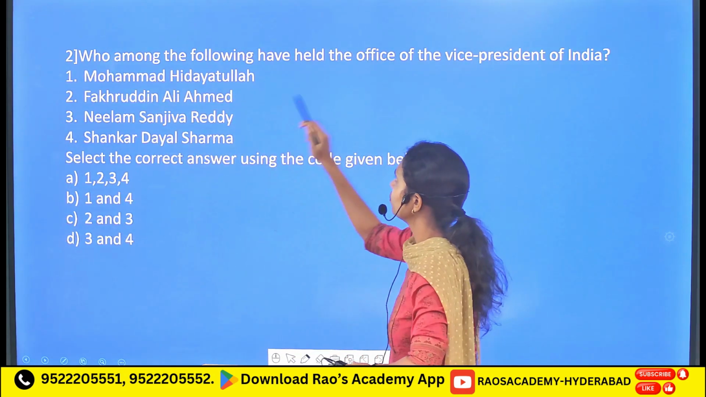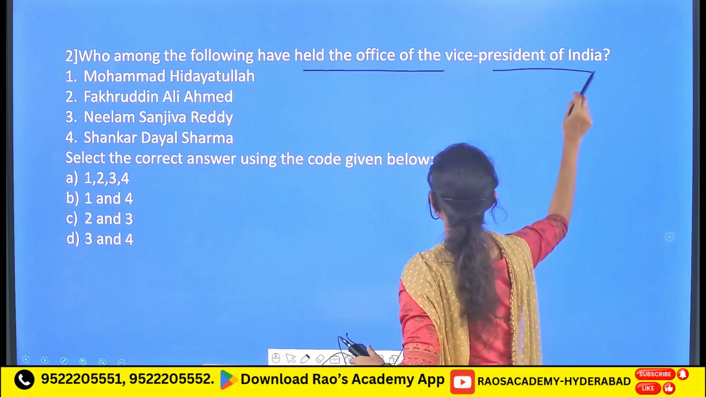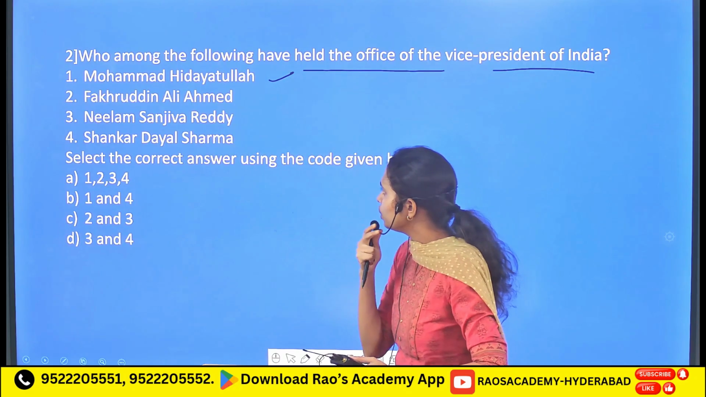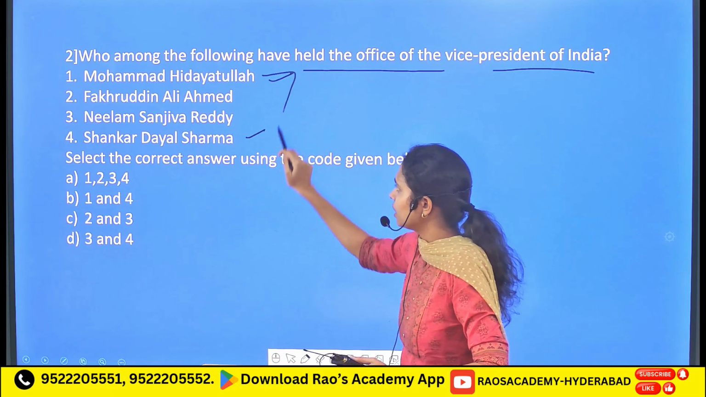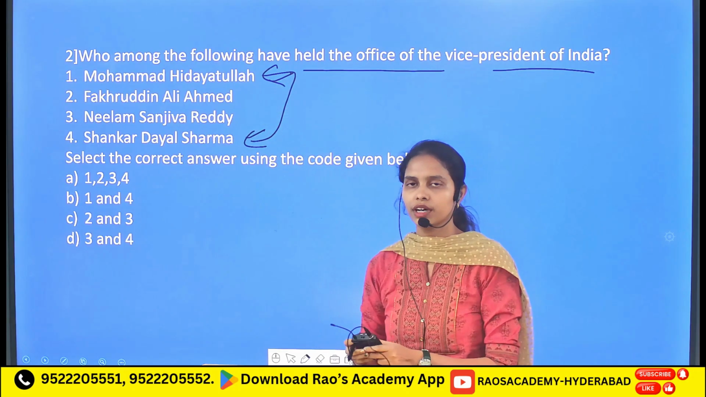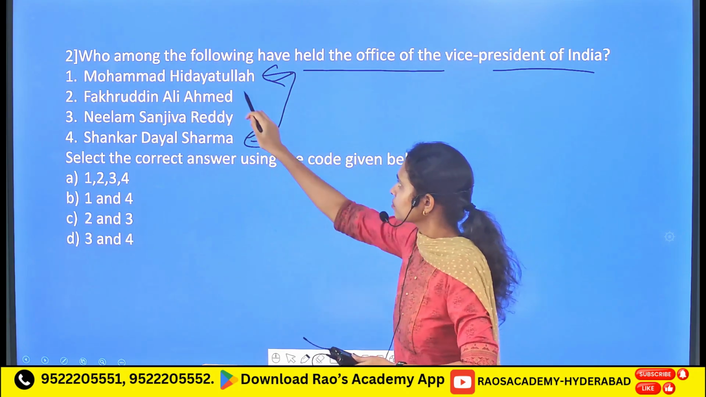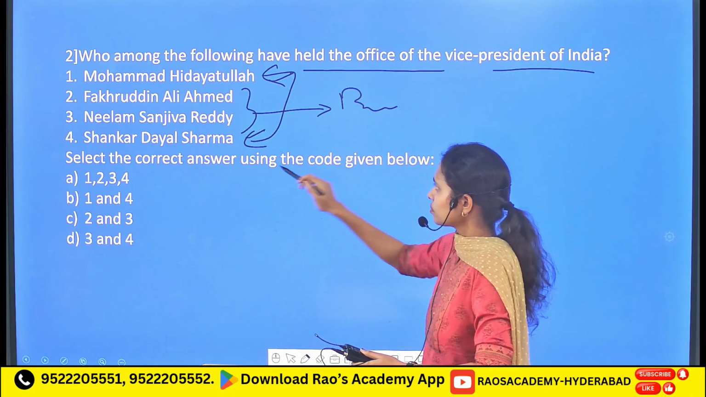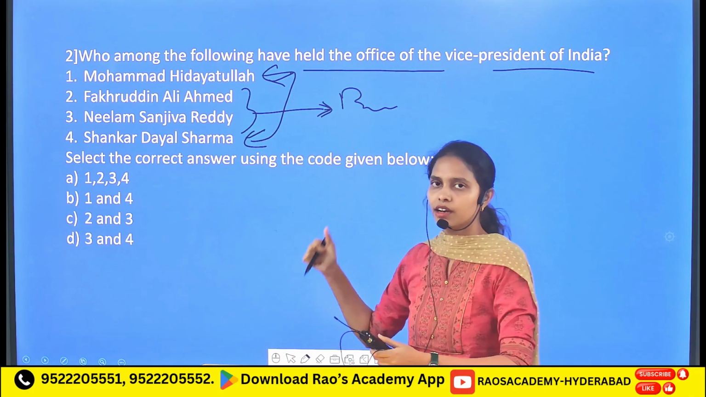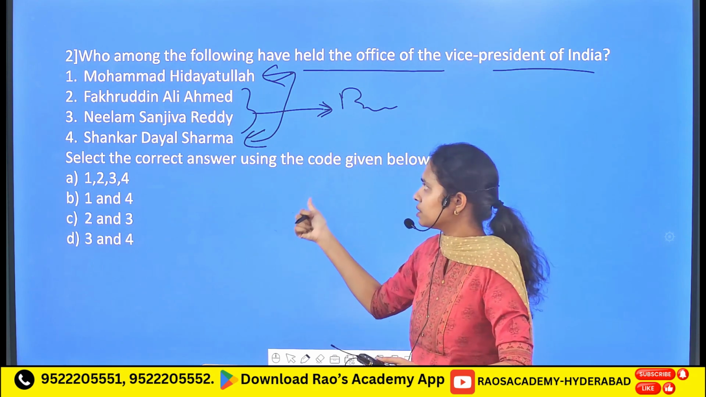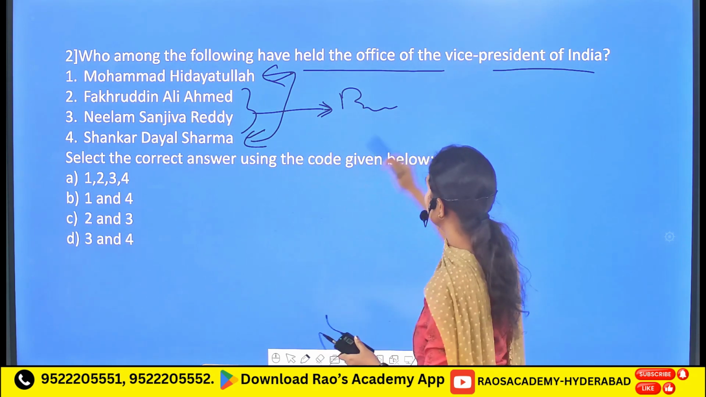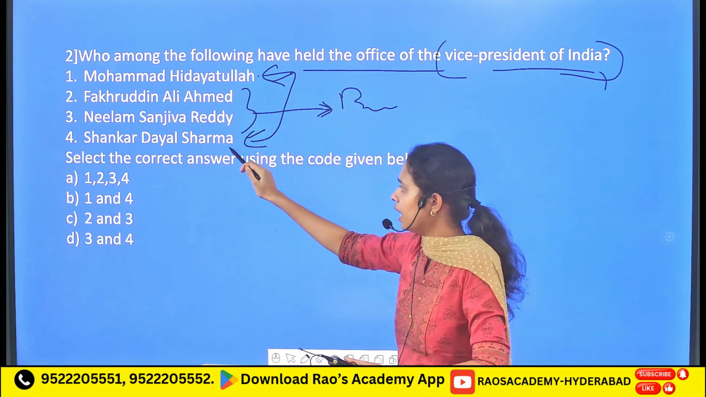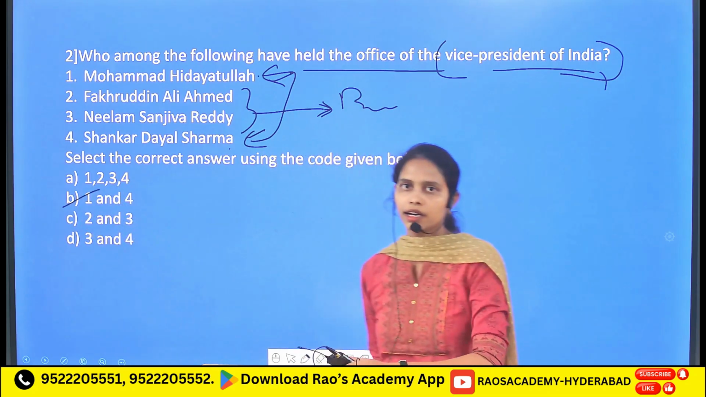Followed by, who among the following have held the offices of the vice president of India? It is a very static question. Muhammad Hidayatullah and Shankar Dayal Sharma are the two persons who held the positions of the vice president, whereas these two personalities did not attain the vice presidentship, but they became the presidents of India later. So here it has asked about who have adorned the position of vice president of India. It is only 1 and 4. That is, option B is the correct statement.